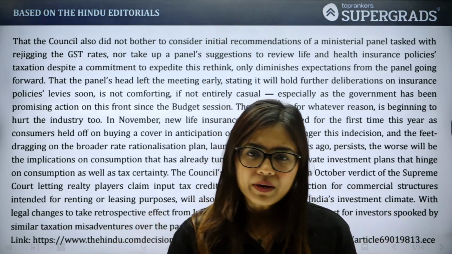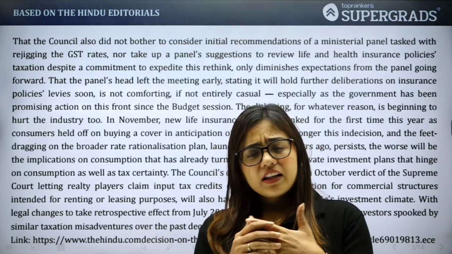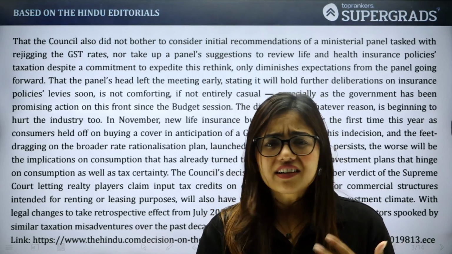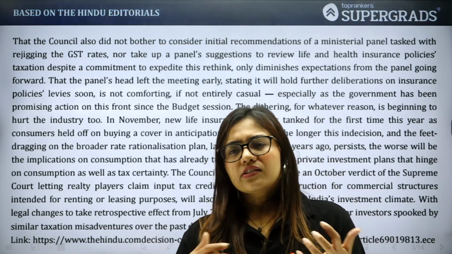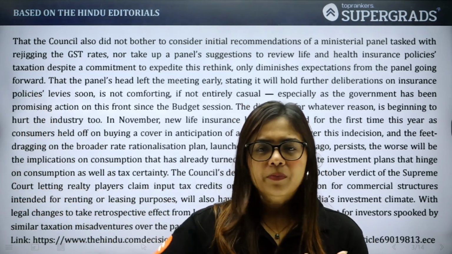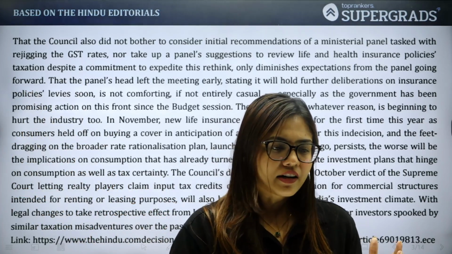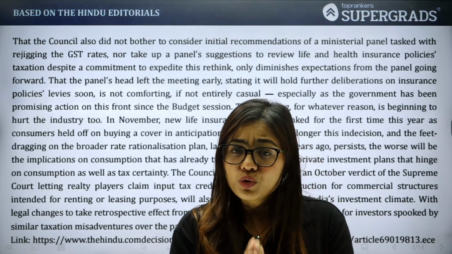Now, because the government kind of promised to look into it soon, but they did not again. ठीक है. They also could not really decide on anything, and they just said that they are simply going to talk about it later. So they have just prolonged the process. उन लोगों ने इस process को और भी ज़्यादा एक तरीके से आप बोल सकते हो extend कर दिया. And this delay is a huge problem.